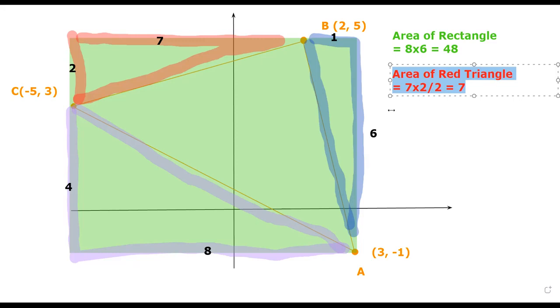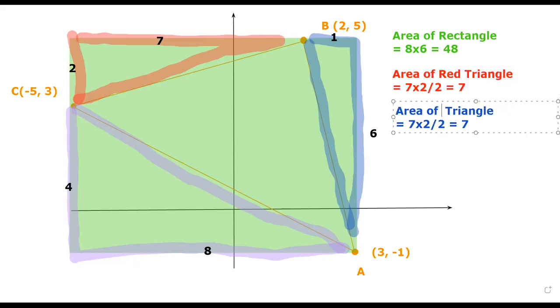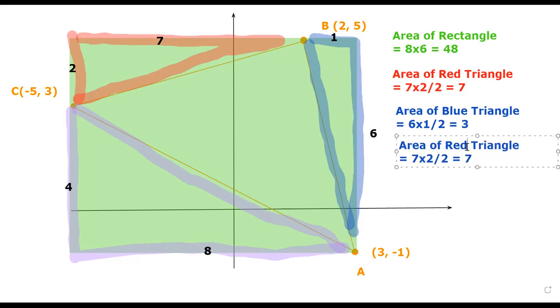For our blue triangle, it has a base of 6 and a height of 1, so it will have an area of 3. Finally, how about the purple one? For our purple triangle, it has a base of 6 and a height of 4, so it will have an area of 12.